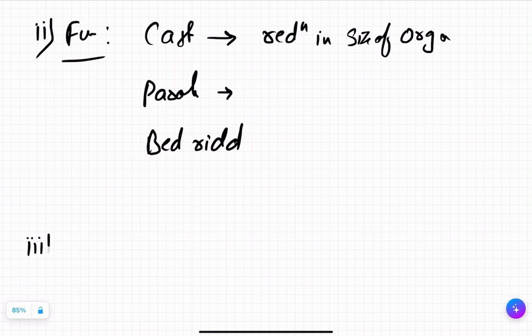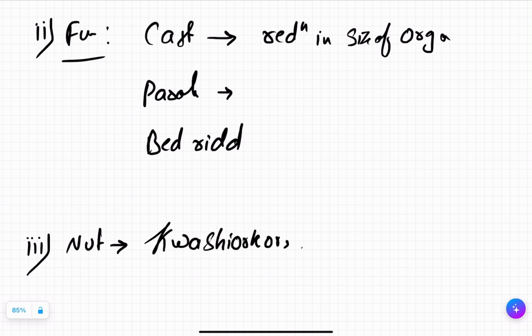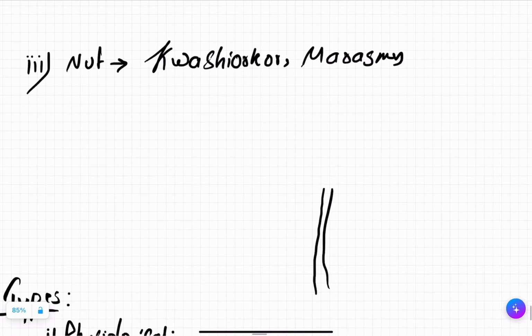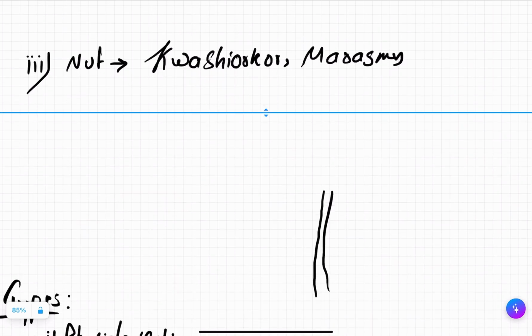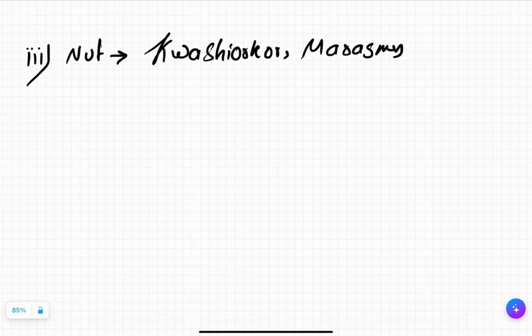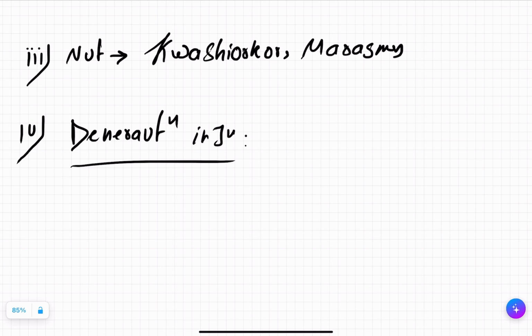Third is the nutrition. If there is no nutrition, for example in kwashiorkor or marasmus, the body doesn't have the nutrients to grow, and it will atrophy. Now the fourth is denervation injury. You have nerves in your hand, in your forearm.